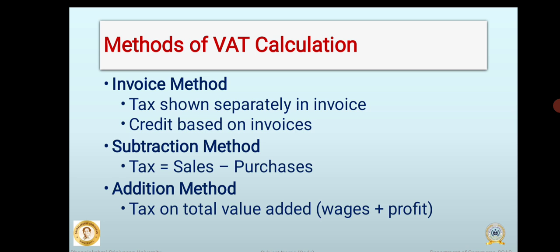For example, if a manufacturer buys a raw material for rupees 10,000 with 1000 VAT and sells goods for 15,000 plus 1500 VAT, the VAT to be paid to the government is 1500 minus 1000, which is equal to 500.